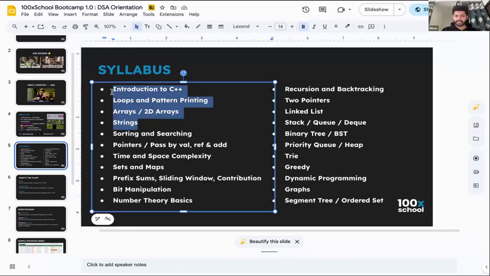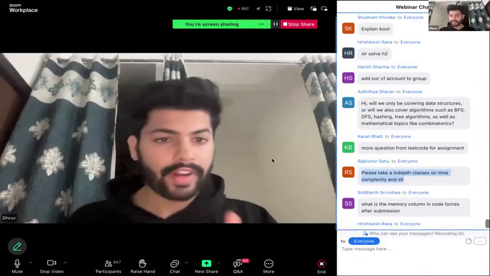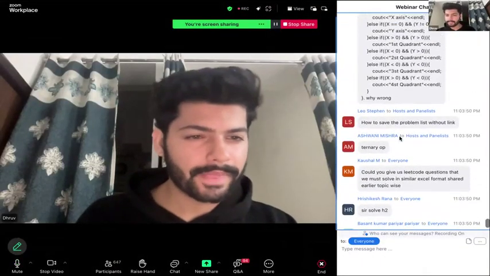So in one month we can take up to this point, till strings. I think that is good progress if you are just starting out right now. In a month, if you can do this properly while solving all the assignments, that is good progress. Time and space will start after one month only. If you are already familiar with these topics, you may skip these classes, but make sure you solve all the assignments just to check that you're able to understand all the things covered in the class, and attend contests also. That is important. You can skip classes if you are experienced, not otherwise.